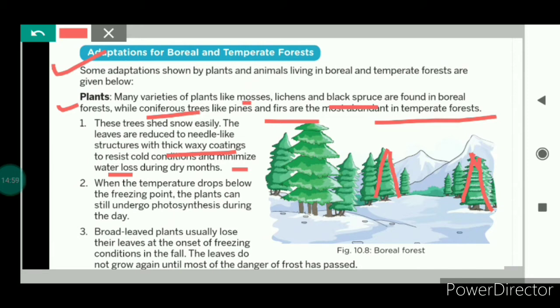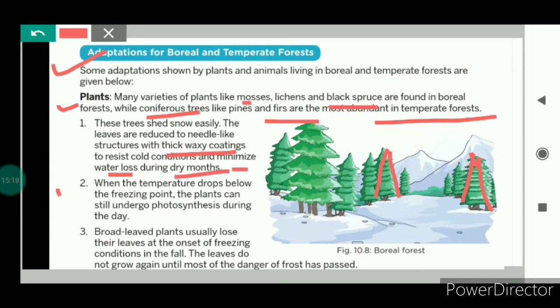So in the temperate or boreal forest, the leaves of the trees have needle-like structures, because of which they lose very little water during the dry months.